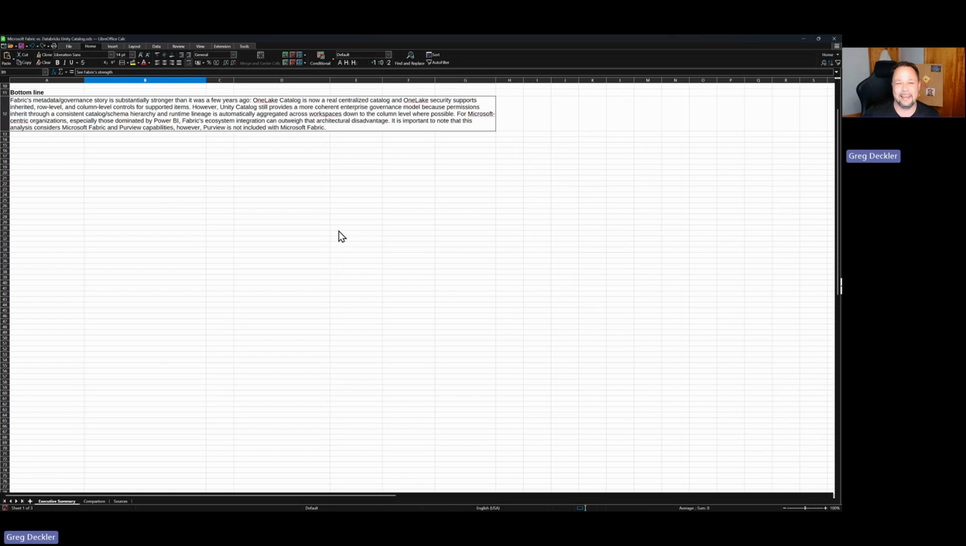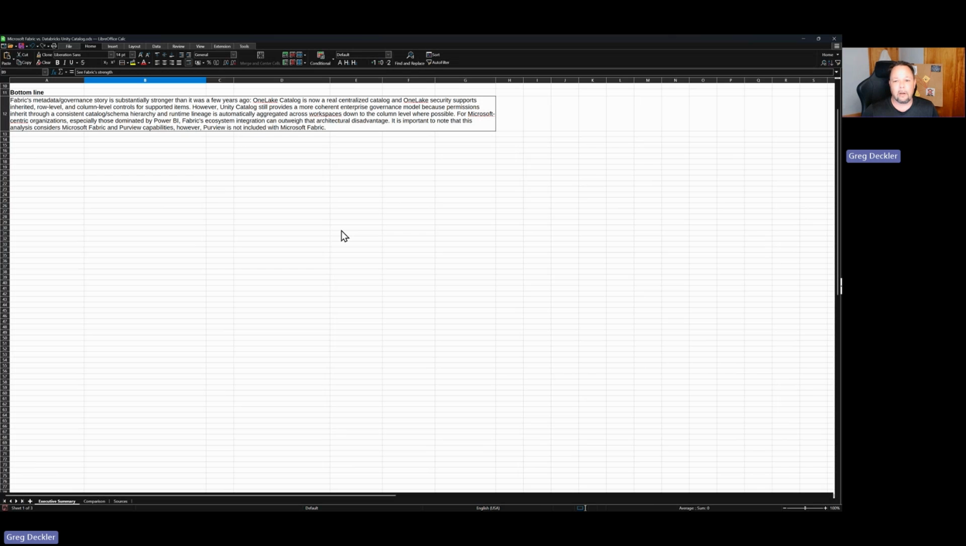Anyway, Fabric's metadata governance story is substantially stronger than it was a few years ago, right? OneLake catalog is now a real centralized catalog, and OneLake supports inherited row level and column level controls for supported items. However, Unity Catalog still provides a more coherent enterprise governance model because permissions inherit through a consistent category hierarchy, right? And runtime lineage is automatically aggregated across workspaces down to the column level where possible. For Microsoft-centric organizations, they probably don't care about any of that. They're just going to go with Fabric because it's what Microsoft-centric organizations do.